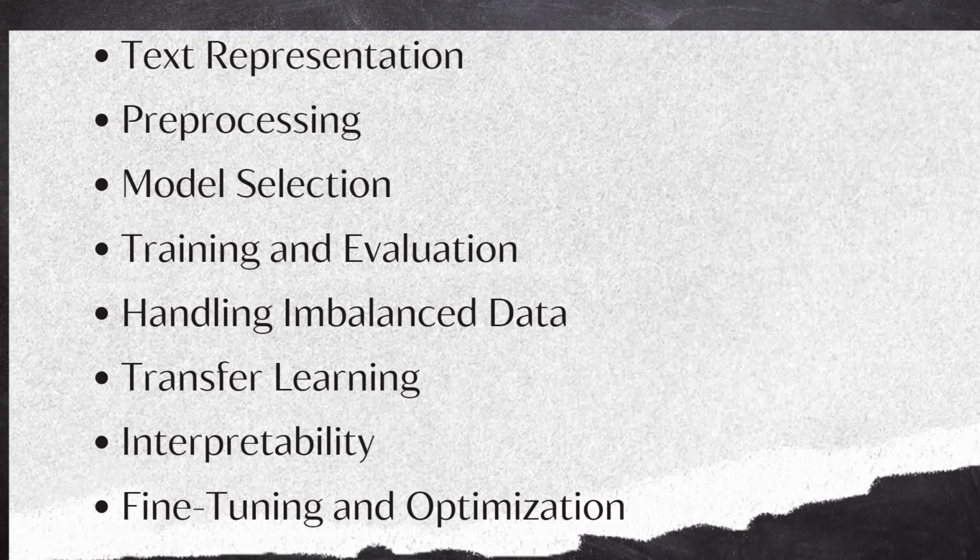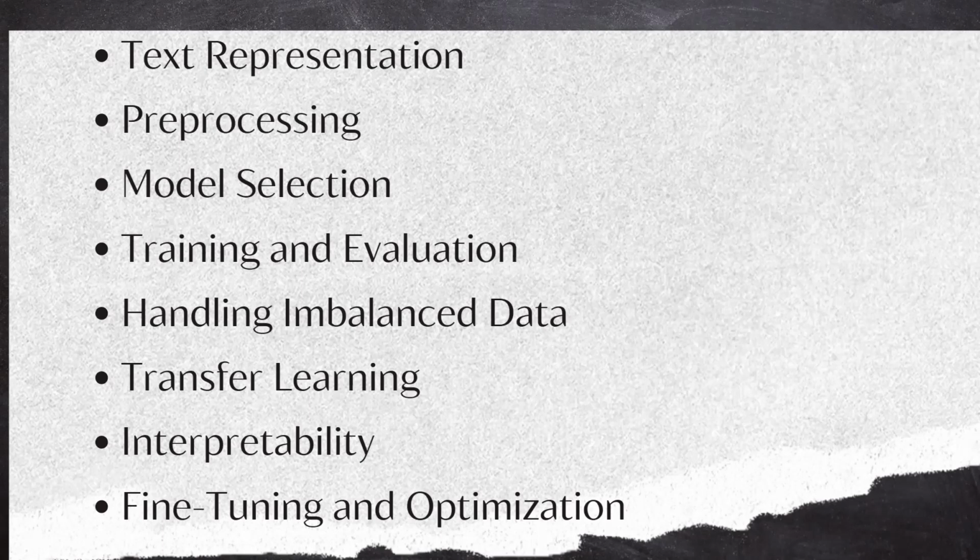Pre-processing. Text data often requires pre-processing to clean and standardize it. Common pre-processing steps include tokenization, lower casing, stop word removal, punctuation removal, lemmatization or stemming. Tokenization: splitting a text into individual words or subword units. Lowercase: converting all text to lowercase to ensure consistent word representation. Stop word removal: removing common words that don't contribute much to the meaning. Punctuation removal: stripping punctuation marks from the text. Lemmatization or stemming: reducing words to their root form.